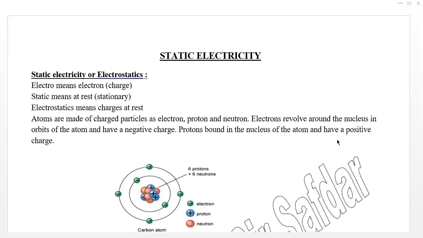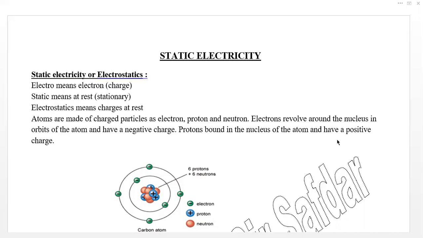Protons are bound in the nucleus of the atom and have a positive charge.